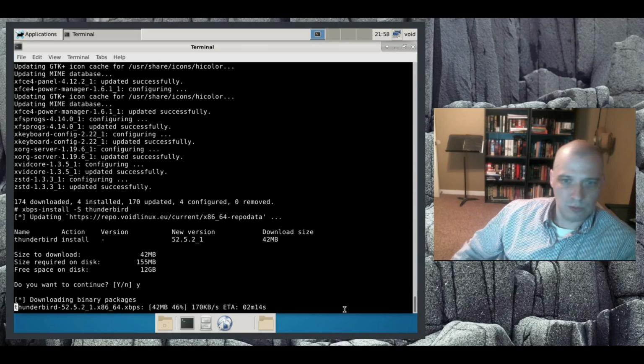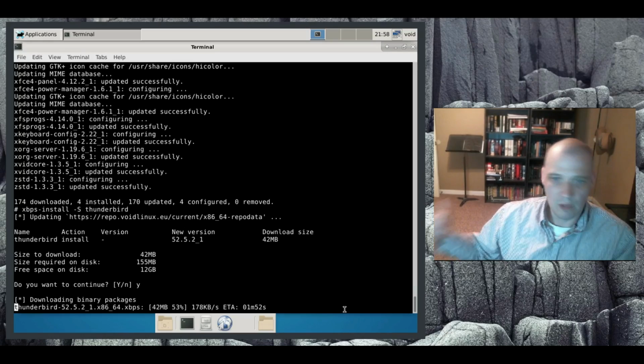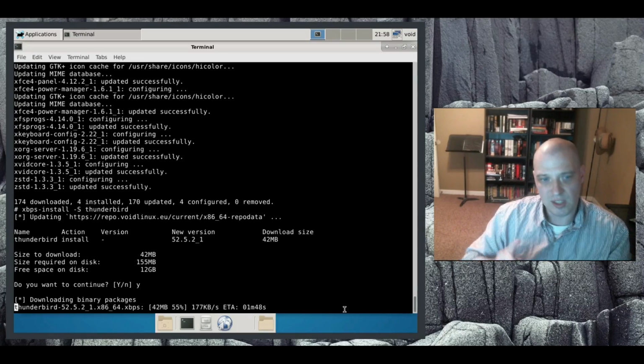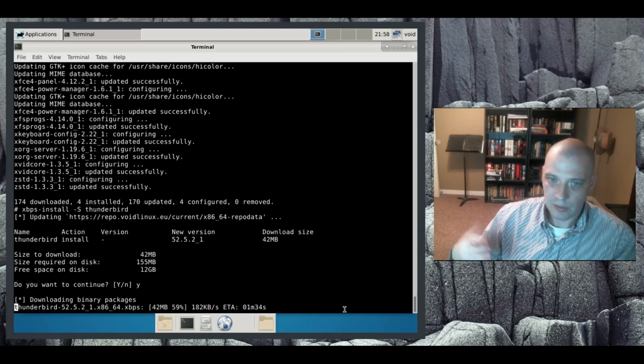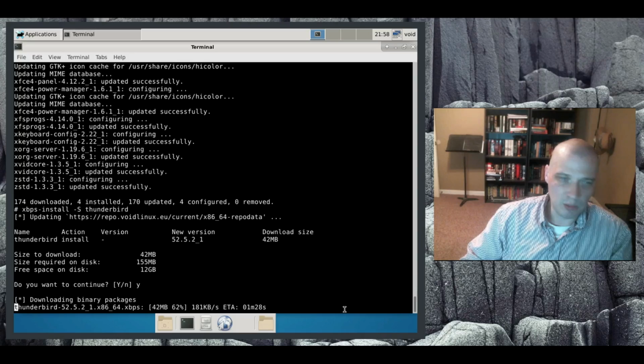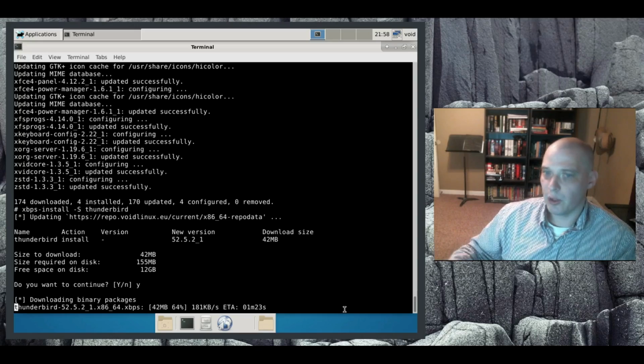So what are my thoughts on Void Linux? Well, the install process, that text-based installer was pretty intuitive, pretty quick for a text-based installer. What's going to trip up newer users is having to set up your partitions manually using a terminal-based program like cfdisk. I've used cfdisk before, so I know how to use it. But for a new Linux user, somebody that's never had to set up any kind of partitioning before, that's going to be tricky. So definitely not for a new user, I would say.